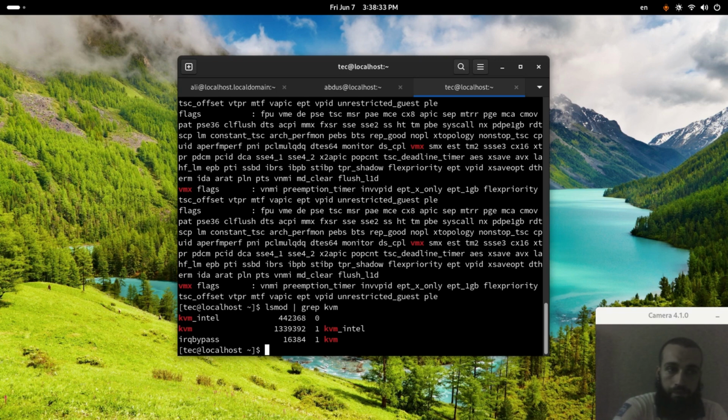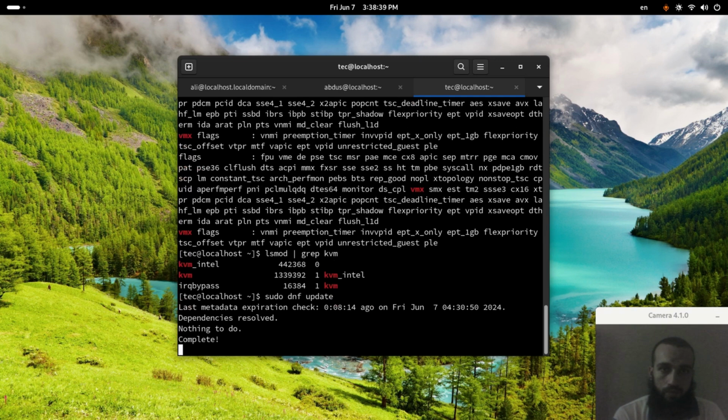It should be. Next thing is we run this command to update the repositories on our system. The next thing is we install a bunch of packages, as you will see.